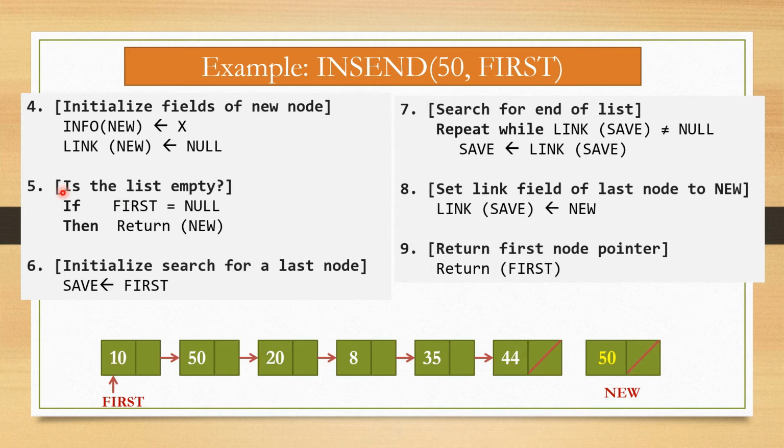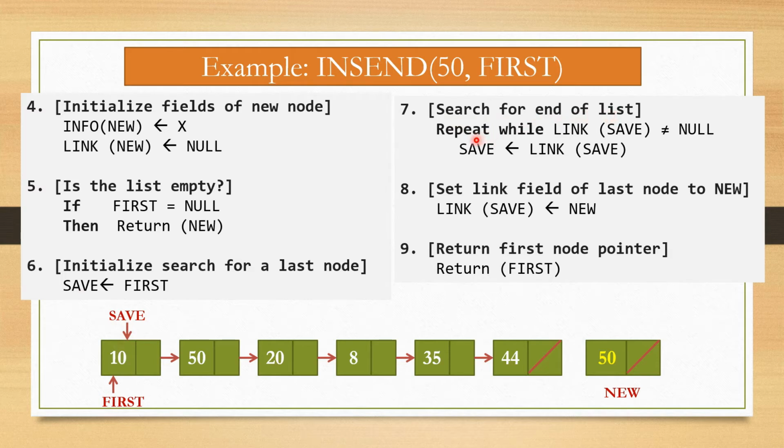Now step number 5 is: is the list empty? If first is equal to null, then return new. First is the address of the first node; if it is null, then it returns new. That means our new becomes the first node as well as the last node. Then initialize search for last node. For this, first is assigned to save. That means this first is assigned as save.